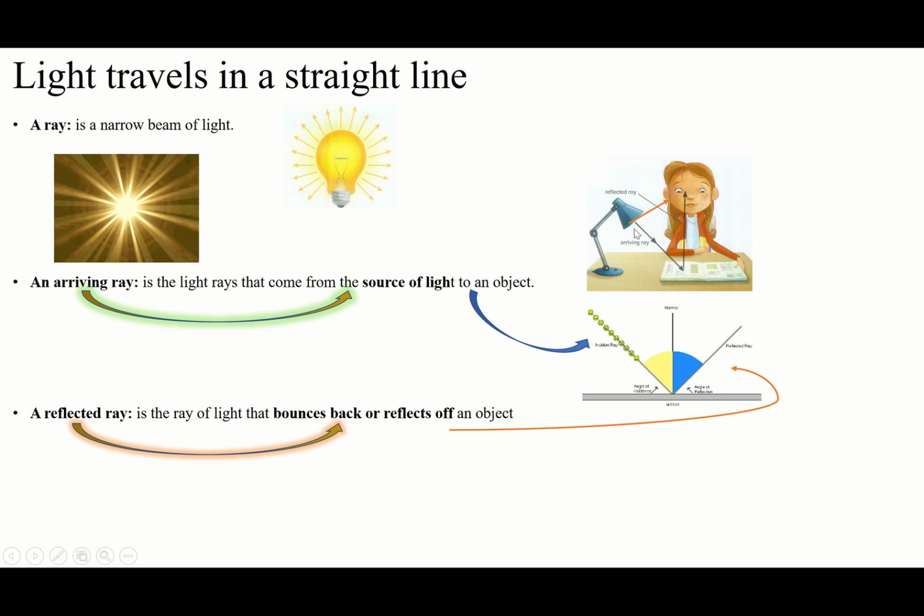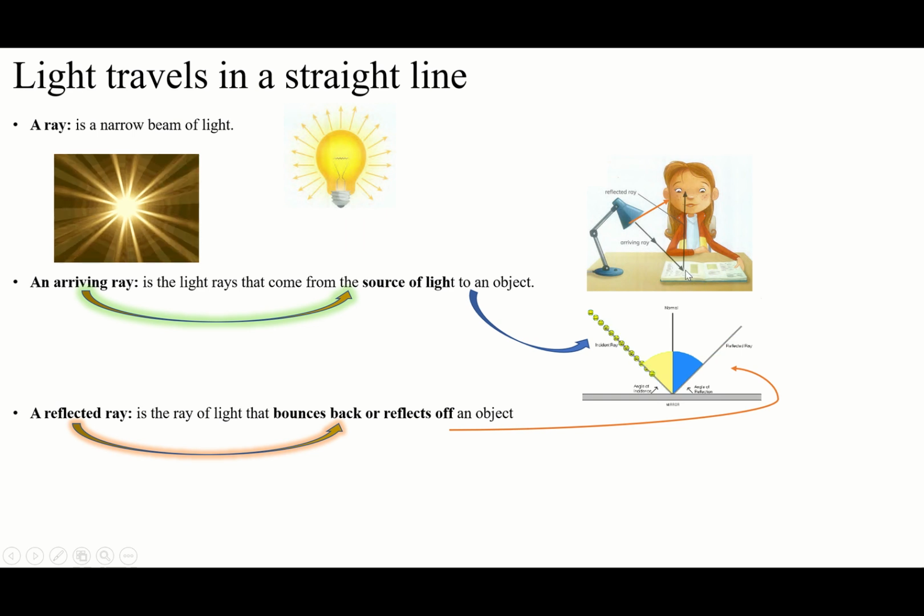Here, we said the light comes from here to the book. After this, when the light from the book goes to her eyes, we will say that this is the reflected ray. Why? Because only the first light that comes from the source is the arriving ray.